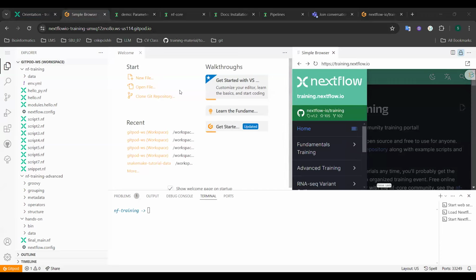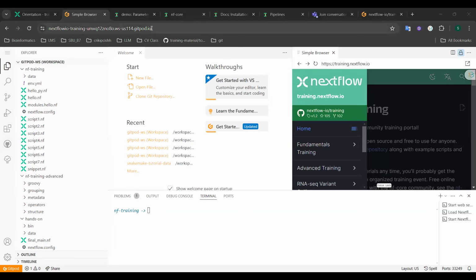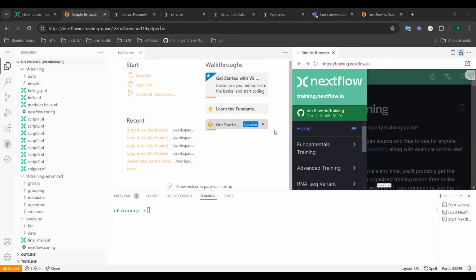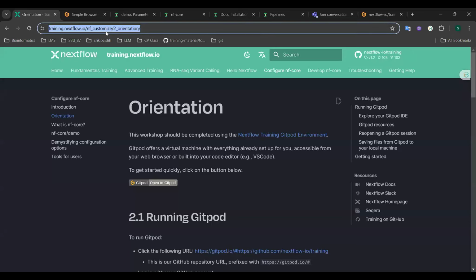You can just click this link and we'll go to this environment. You have to share the link on the Nextflow page, not the Gitpod one, because it is your Gitpod.